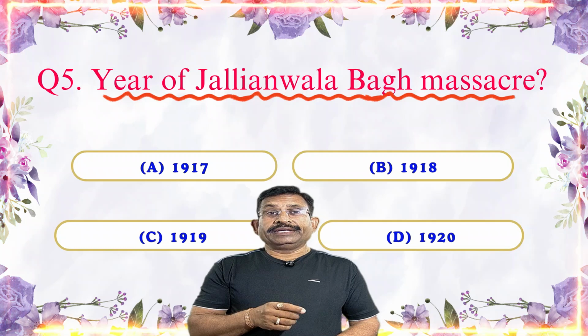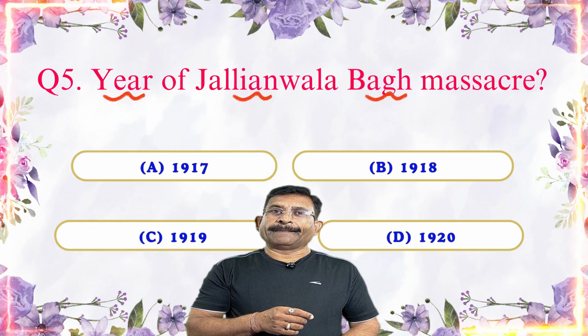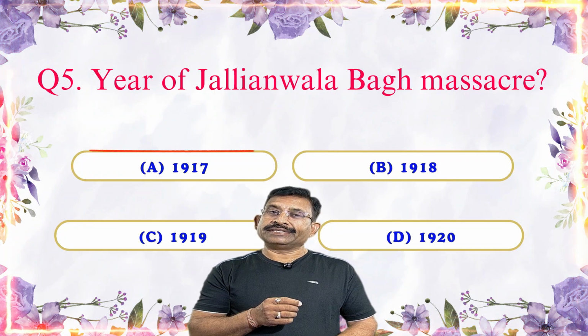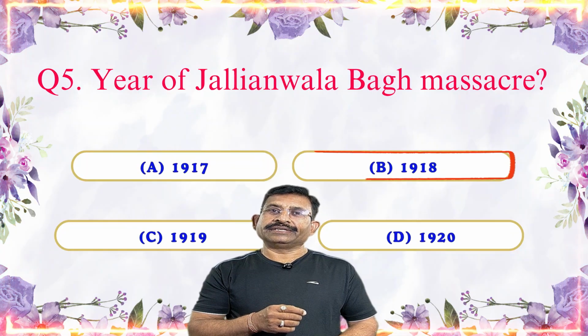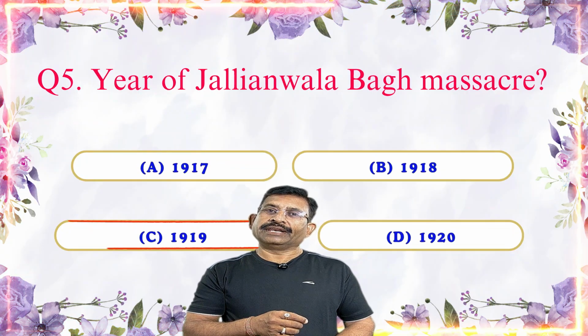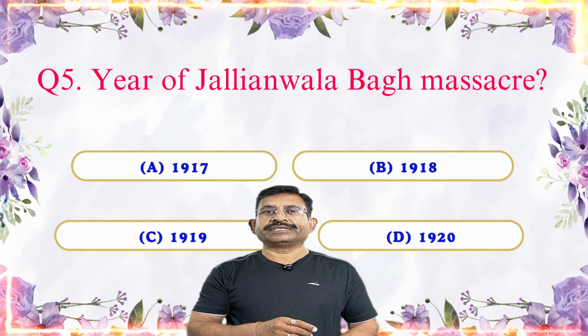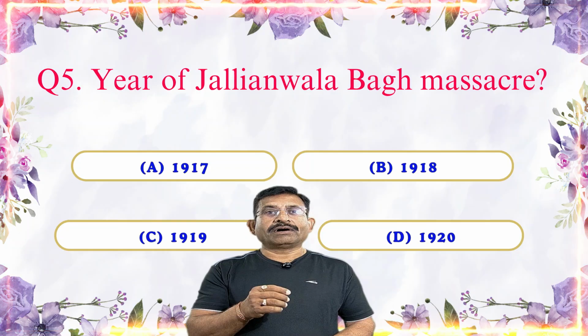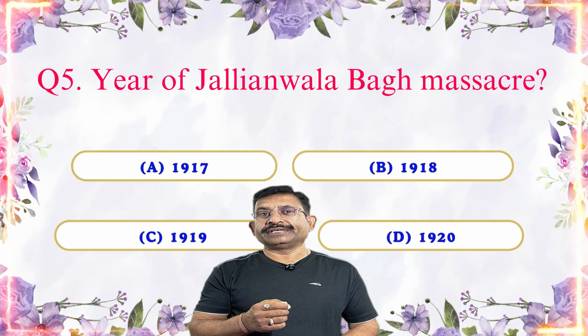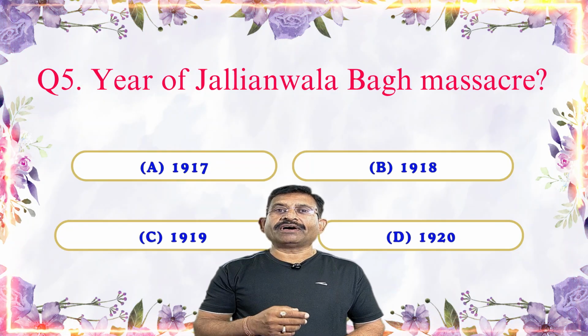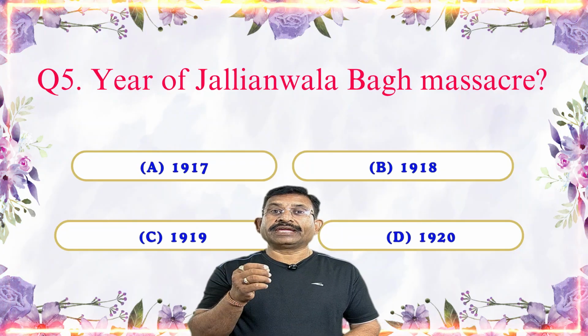Next question. The year of the Jallianwala Bagh massacre. A. 1917, B. 1918, C. 1919, and the last option is 1920. The correct answer is 1919, because on 13th April 1919, British troops fired on peaceful protesters in Amritsar.